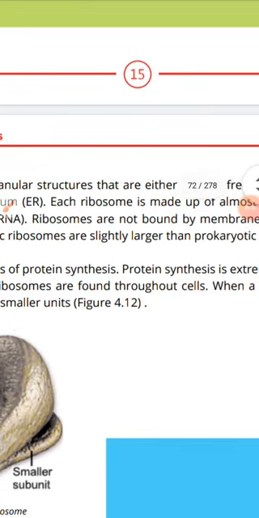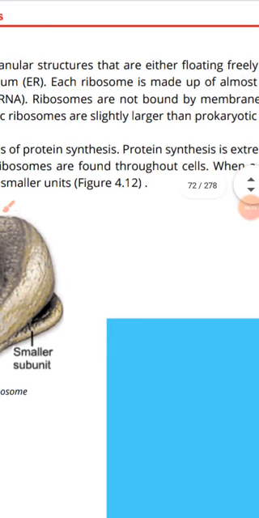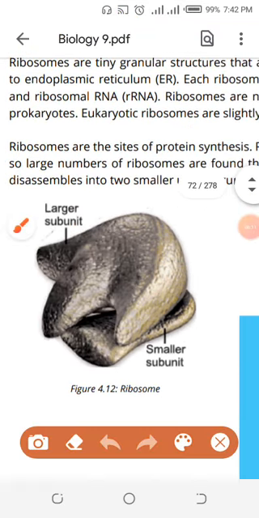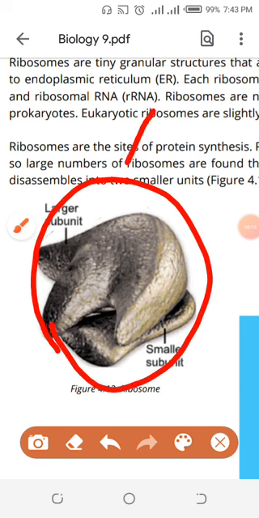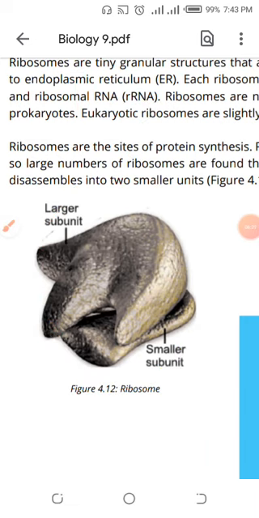They consist of two units, small ribosomal unit and large ribosomal unit, and where are they present? They are present in the cytoplasm. Do they consist of a membrane, or do they not? No, they do not consist of a membrane. They are not within the membrane. When they are not within the membrane, which type of structures are they? They are called non-membranous organelles. What is the advantage the ribosomes get from being non-membranous organelles?